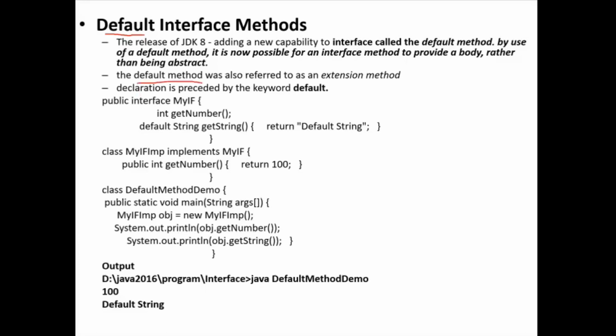The default method is also referred to as an extension method. The declaration is preceded by the keyword default. Actually, this default is not an access specifier. Don't confuse this default with the access specifier. This default is just a keyword. It is not an access specifier.